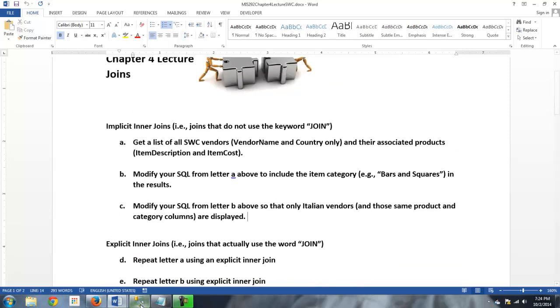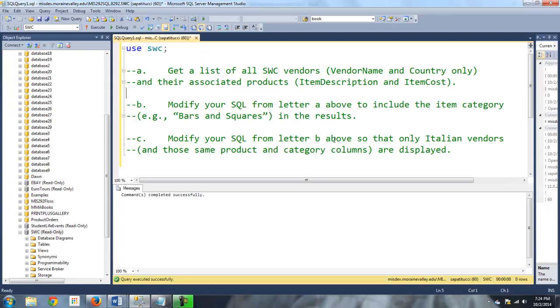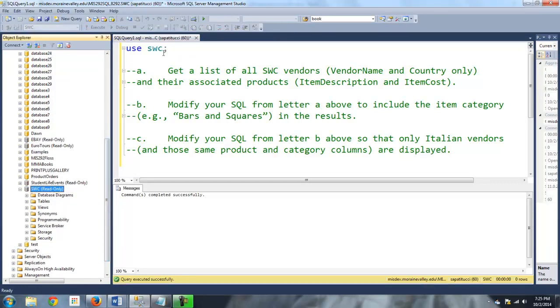I have copied those problems A, B, and C to a query window.